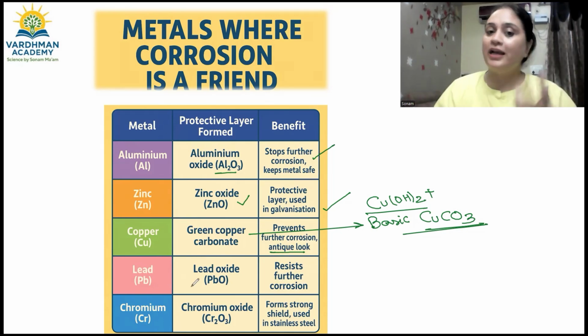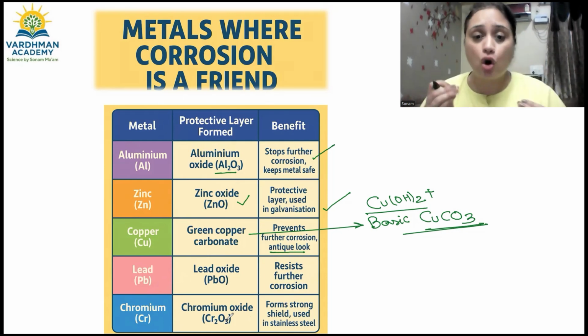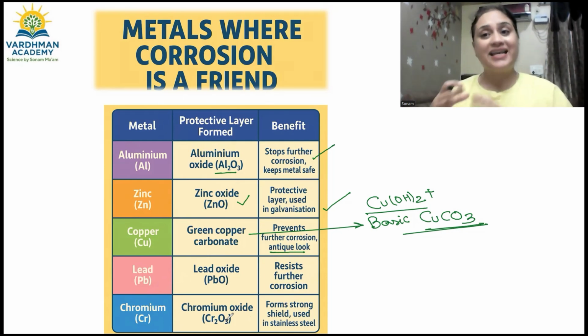So अगर आप lead देख रहे हो तो lead oxide बनाता है. It also prevents the further corrosion. Chromium देख रहे हो तो chromium oxide बना रहा है. ये भी एक बहुत stronger shield होता है. We use it in stainless steel.